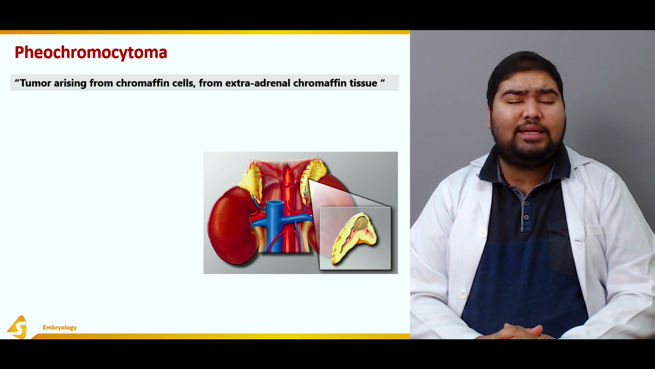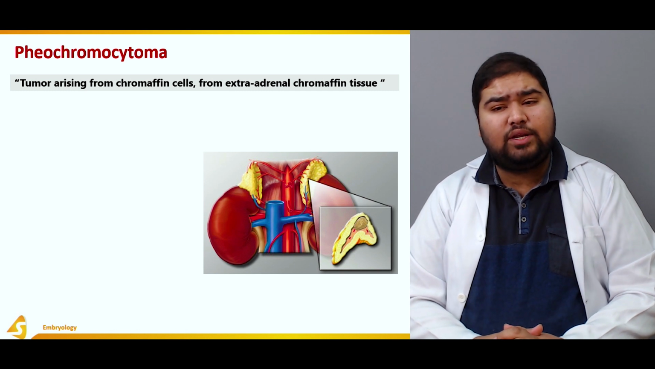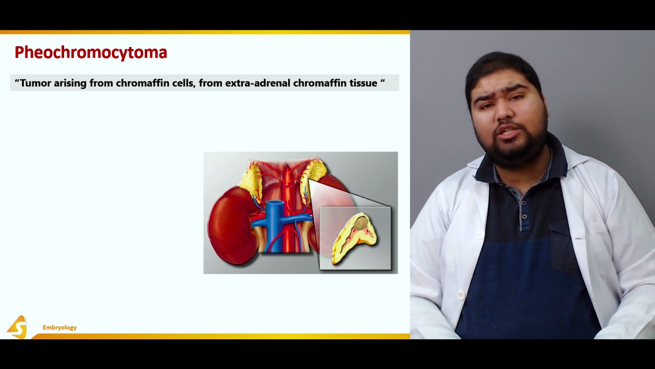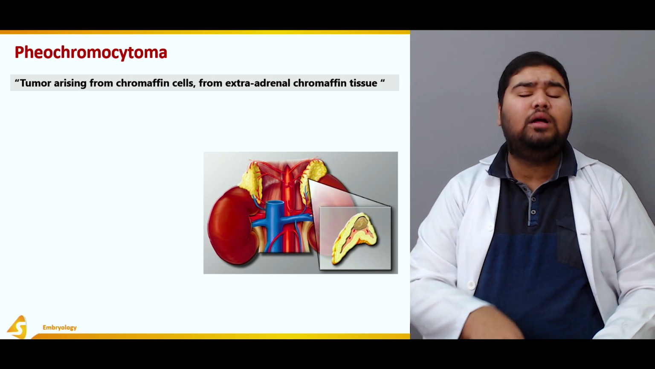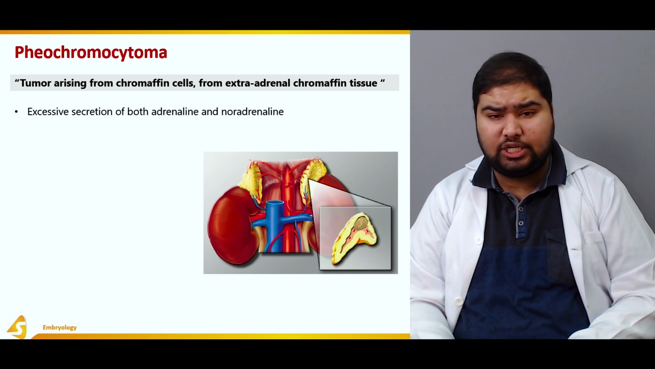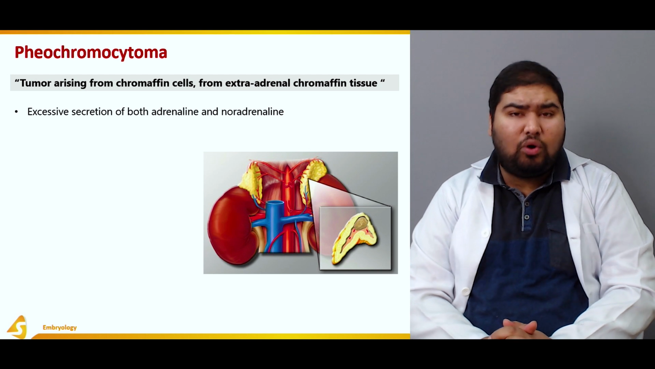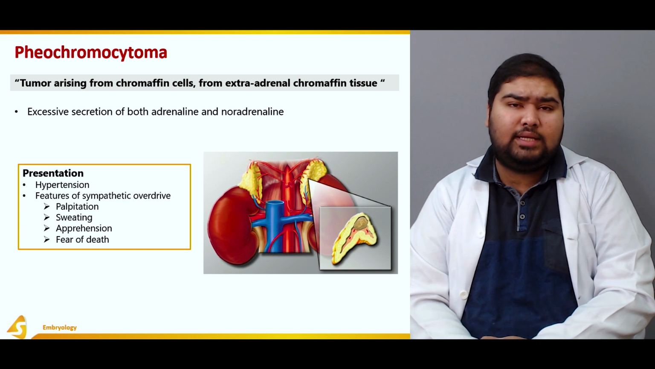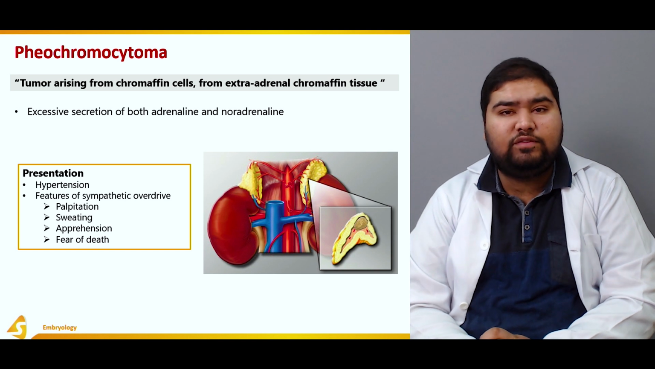Now, moving on, we have pheochromocytoma, a very important tumor. It is a tumor that arises from the chromaffin cells or from extra-adrenal chromaffin tissue. So, pheochromocytoma is actually a tumor of the chromaffin cells. It may either be within the adrenal medulla or it may lie in the extra-adrenal chromaffin tissues. So there's excessive secretion of both adrenaline as well as noradrenaline. It usually presents itself with hypertension and the features of sympathetic overdrive.